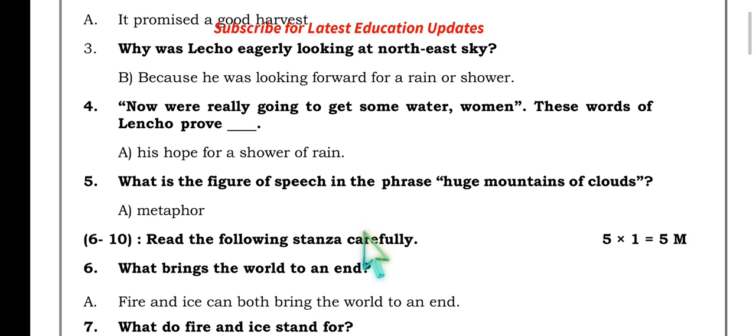What is the figure of speech in the phrase huge mountains of clouds? Generally from the stanza we are tested on figures of speech, but within this prose paragraph, this testing item has been figured. Huge mountains of clouds is an indirect comparison with that towering size. So no confusion here. It is not a simile, it is not hyperbole, it is a metaphor. Hyperbole is slightly related, but in this context metaphor is the accurate response.